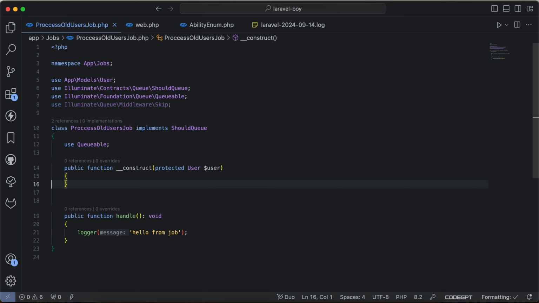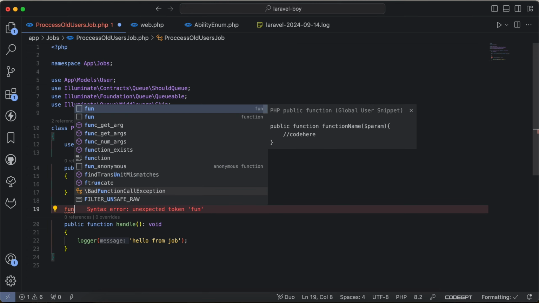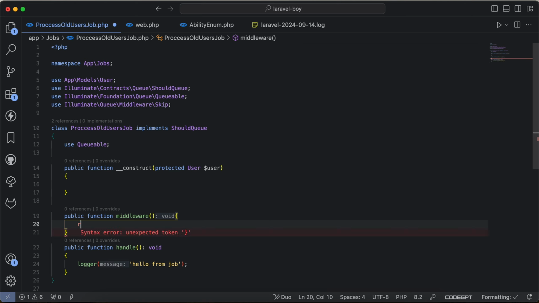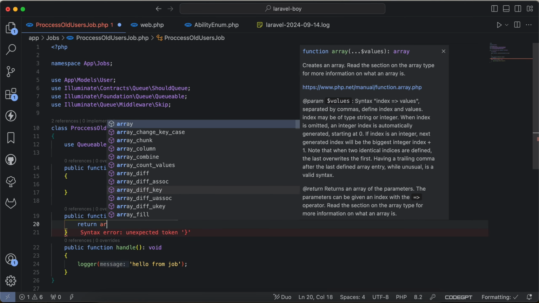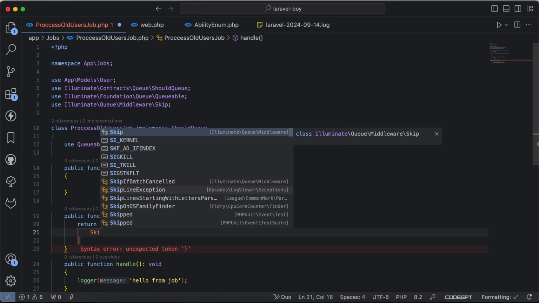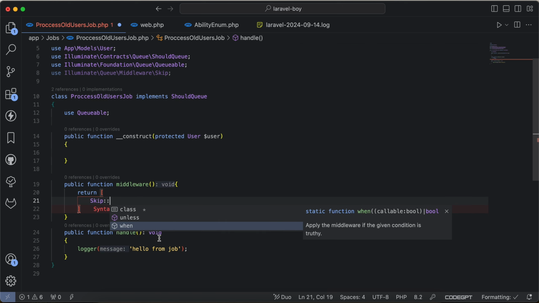The first feature added to the job is SkipIfMiddleware. If we go back here, I will write a middleware function and return an array. Here is the new Skip middleware, and we can add a condition to skip the logic in case of the condition.